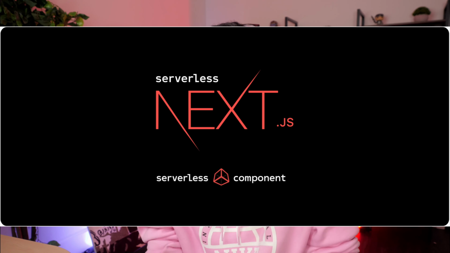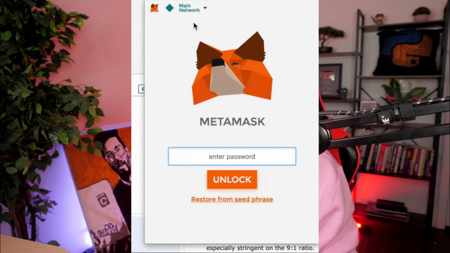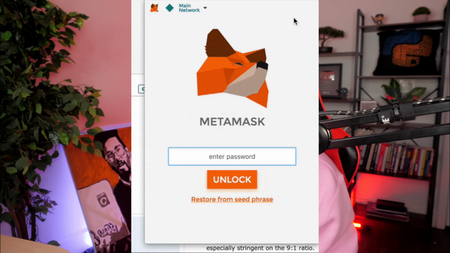Now let's get into a little bit of a deeper dive into this app. So I'm going to open this app up. This app is powered by Next.js. I'm going to connect my wallet with MetaMask. So I'm going to click that and I'll be able to actually log in.